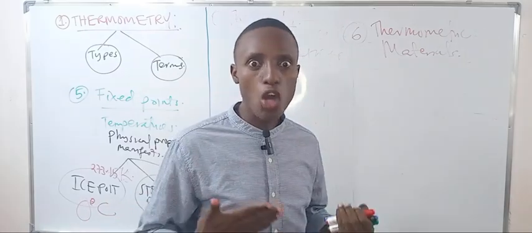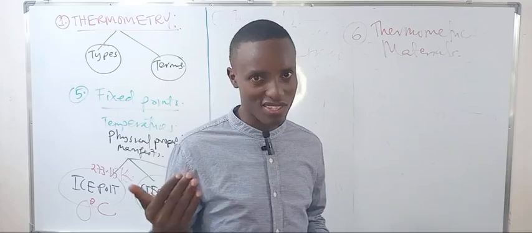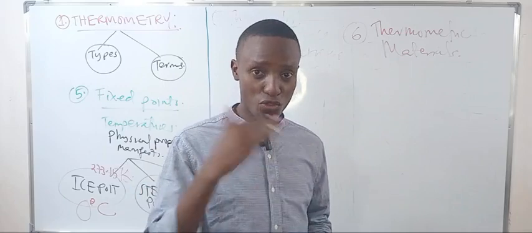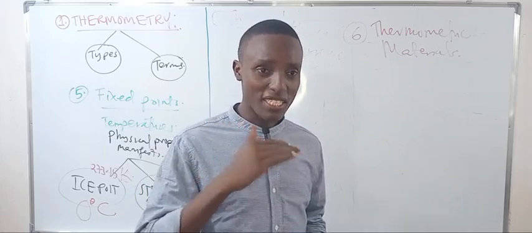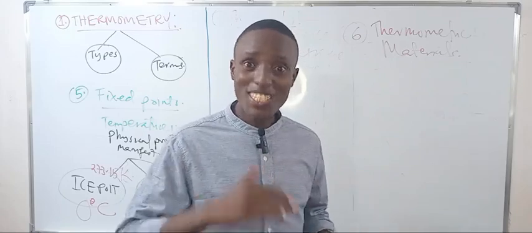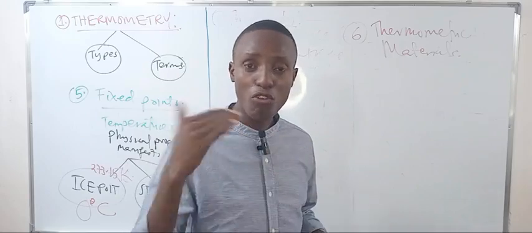It has an abnormal expansion from 0 to 4 degrees centigrade. When a material is heated it should expand and its density should decrease, but with water the density tends to increase as it is heated from 0 to 4 degrees centigrade.